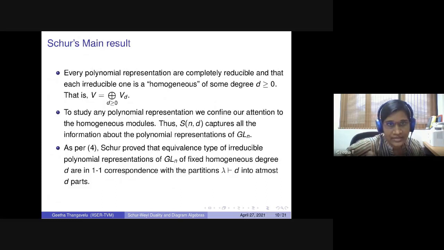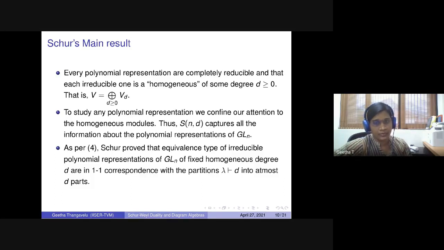Now Schur's main result is that every polynomial representation is completely reducible, and each irreducible one is a homogeneous one given by some degree D. So basically, you can decompose any polynomial representation in terms of these homogeneous ones. And the homogeneous ones are given by these Schur algebras.